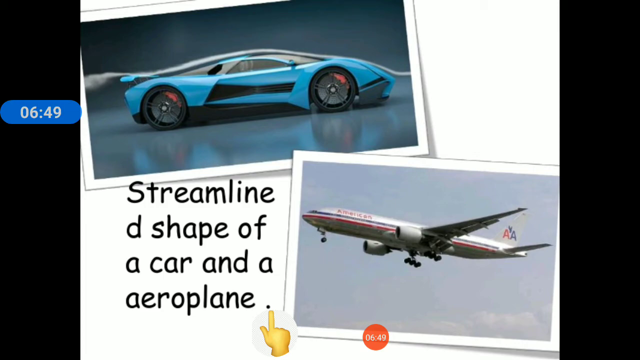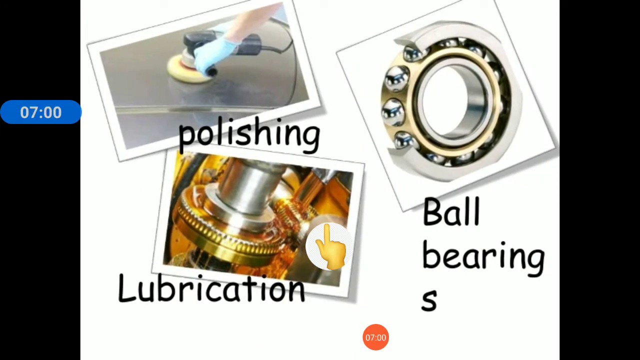See children, this is the streamlined shape of an aeroplane and a car, which helps them to reduce friction and move freely. This is oiling and polishing the surface. These are the circular ball bearings that we place in between the machines, and this is the oiling or lubrication that we do to reduce friction.